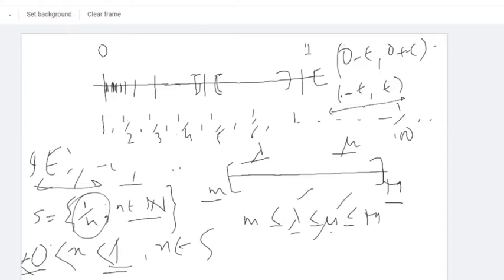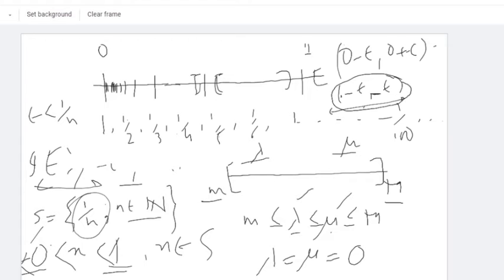Since epsilon is always less than 1 by n, it is a very small number. So this neighborhood contains infinitely many points of this set S. That's why only 0 is the limit point of this set. So in this case, lambda equals mu equals 0. Is that clear?